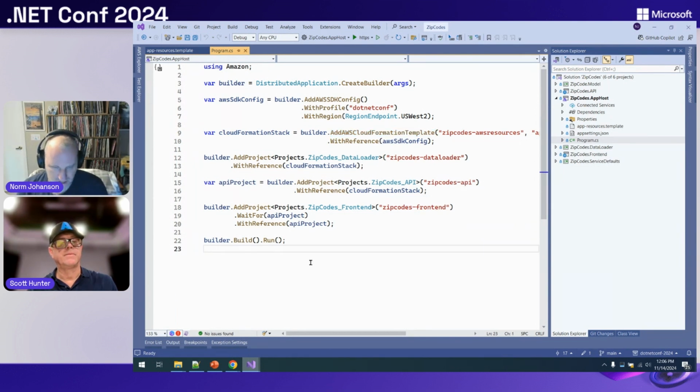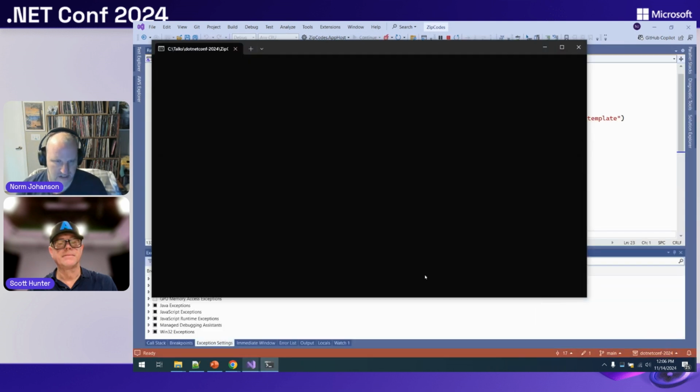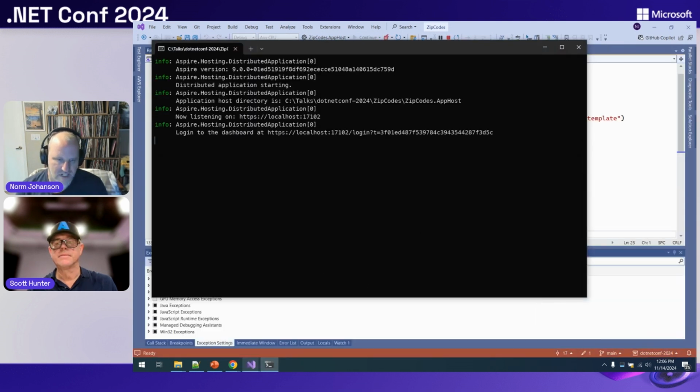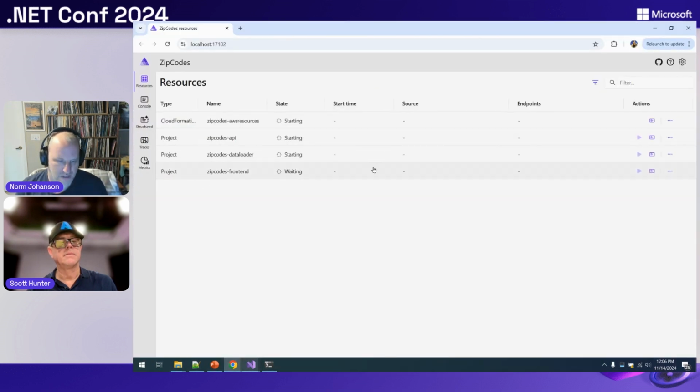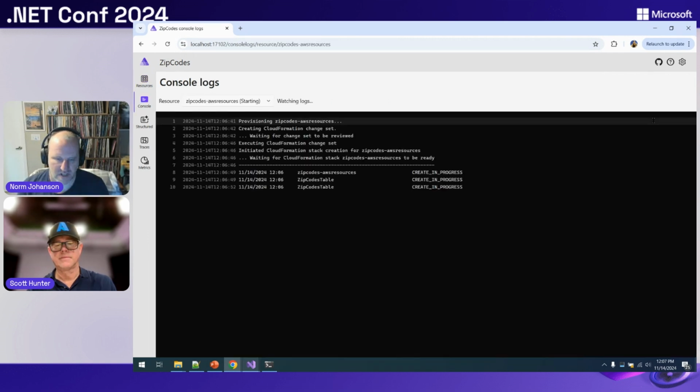So let's start this up and see what that looks like here. See which screen it's going to go to. Wrong screen. Here we go. So on the dashboard that we've seen this week, all my projects are currently waiting because they're waiting for my resources to be provisioned. This is where CloudFormation is taking my template and actually spinning up my DynamoDB table. Since this is the first time I've run this demo today, it's creating that stack for me for the first time, and has to create those resources.